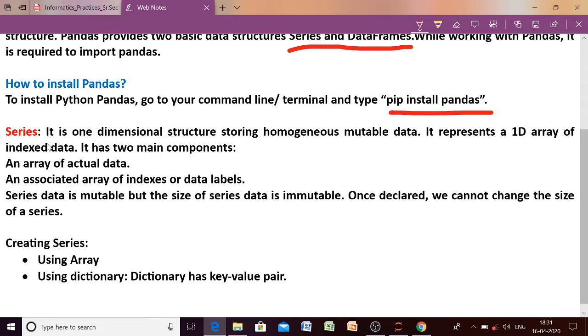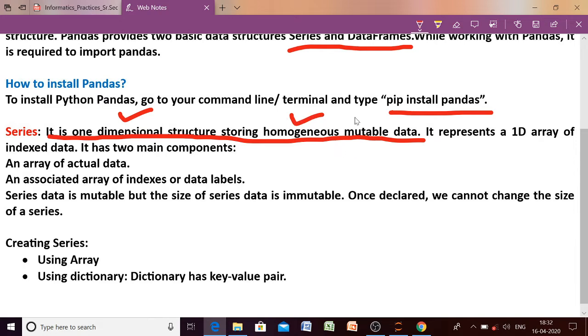Now if we look at this definition, it is a one dimensional structure storing homogeneous mutable data. Now what is the meaning of this? If we are talking about one dimensional, it is clear that it will have one dimension. If we are talking about homogeneous, it means that if we create a series, that series will store homogeneous data. If you create a series of integers, then all must be integers. If you create a series of float, then all must be float. If you create a series of strings, then all must be string objects. So it must be homogeneous data.